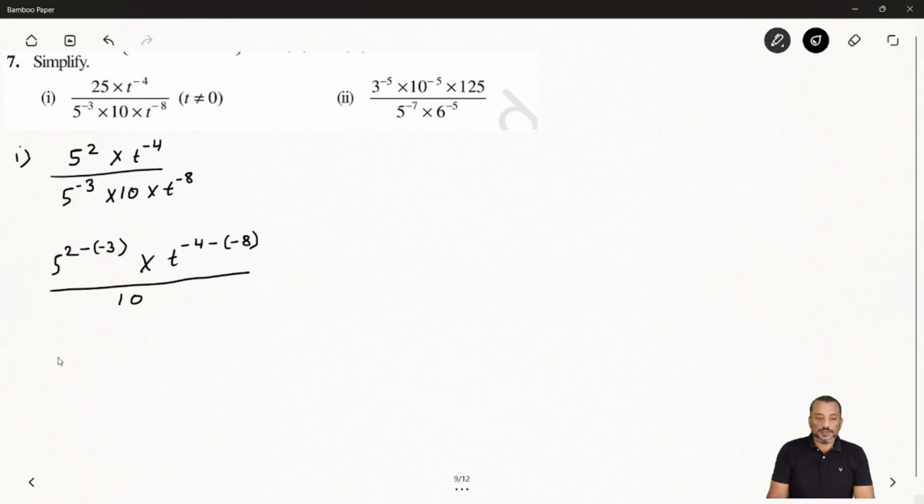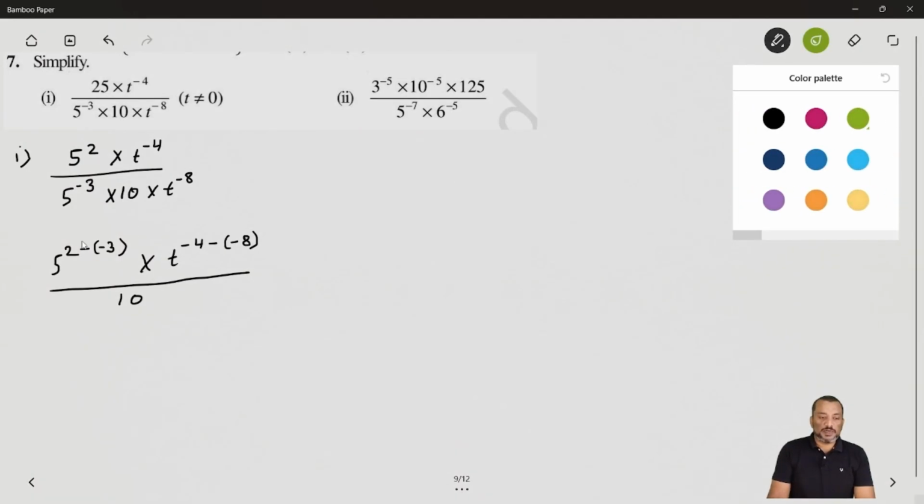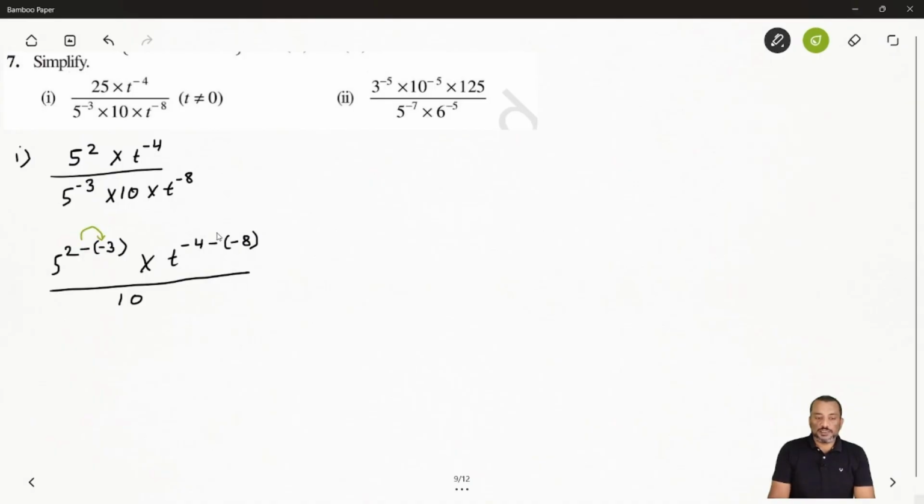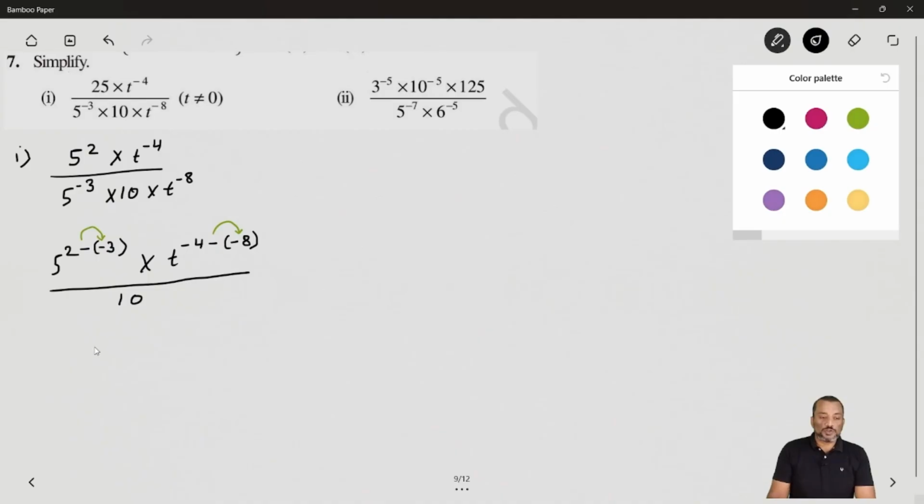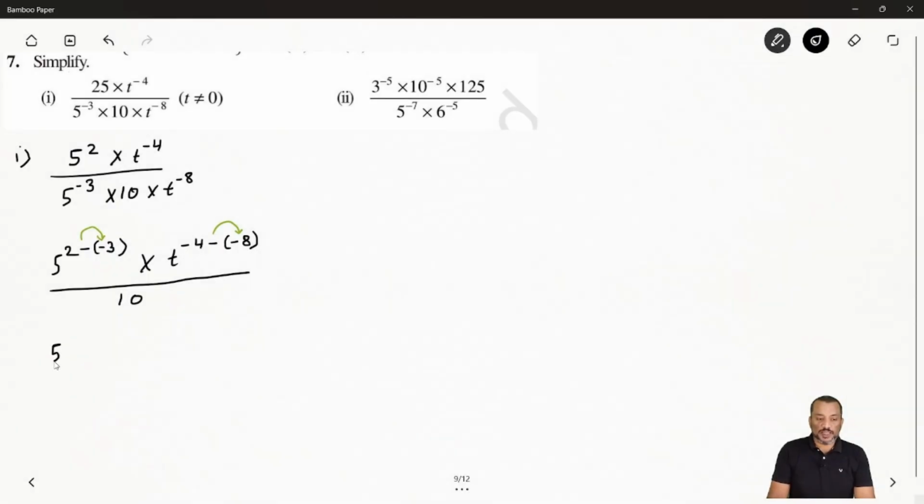Now this minus multiplies with this one, and this minus also multiplies with this one, so it becomes plus. So 5 to the power 2 plus 3 times t to the power of minus 4 plus 8, divided by 10.